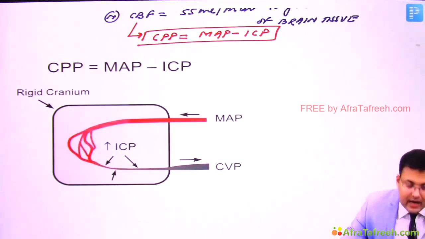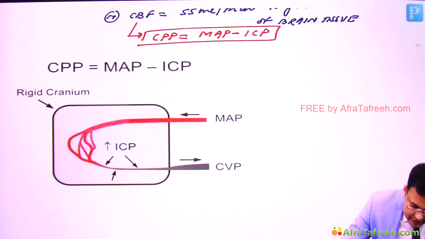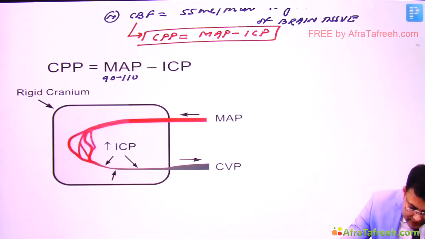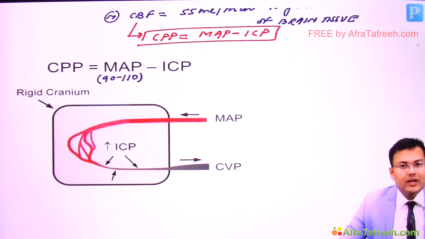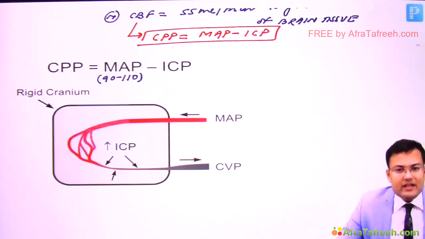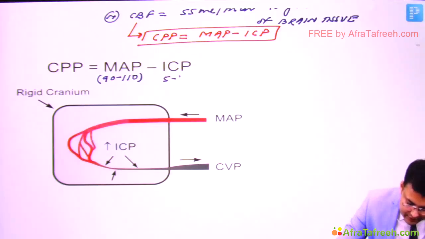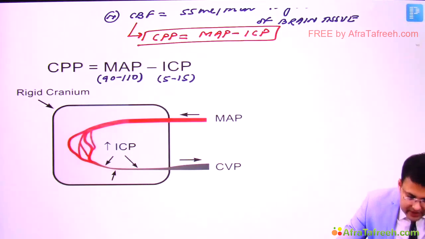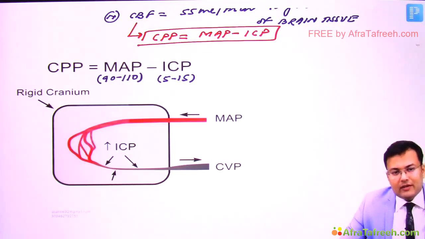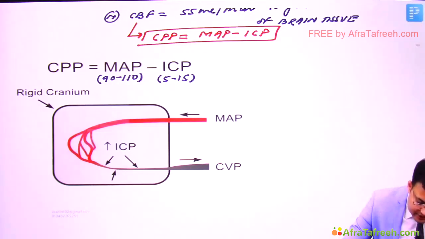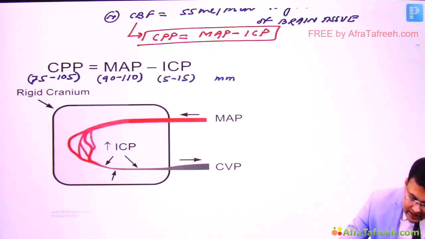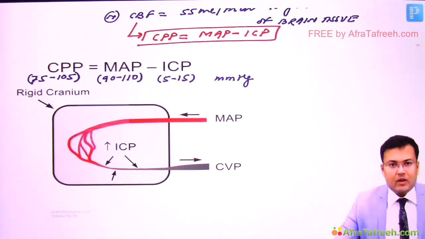The mean arterial pressure, the normal value is 90 to 110 mmHg. The normal value of intracranial pressure is 5 to 15 mmHg. So the normal value of cerebral perfusion pressure is 75 to 105 mmHg. All these values are in mmHg. This is the normal value.